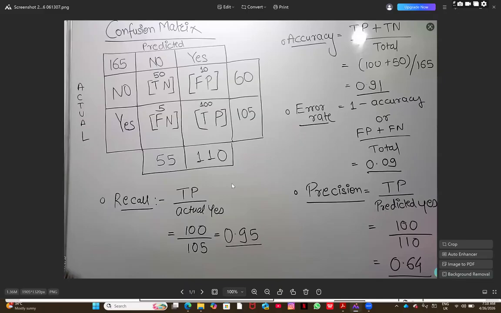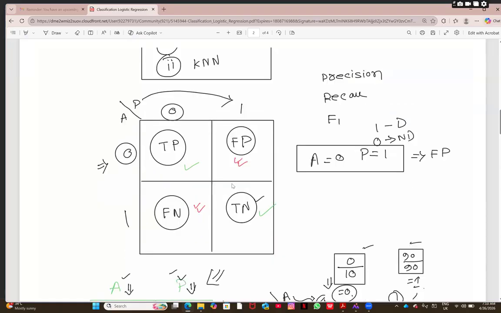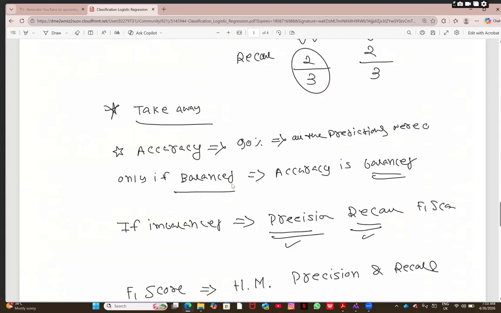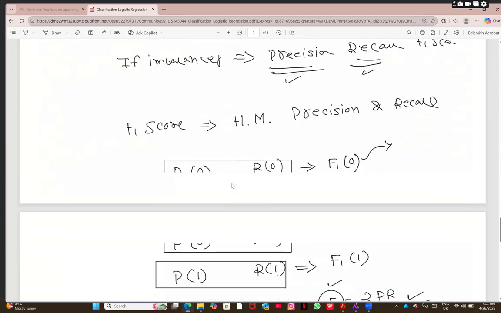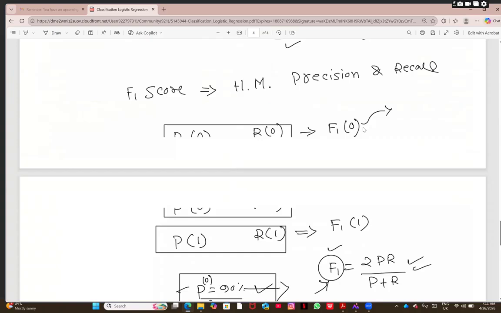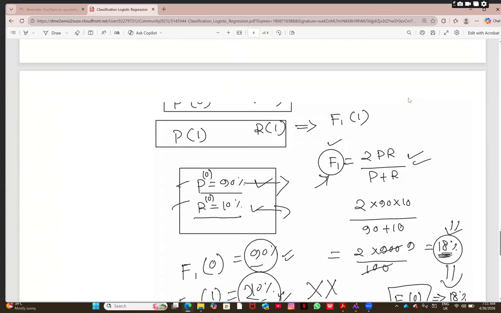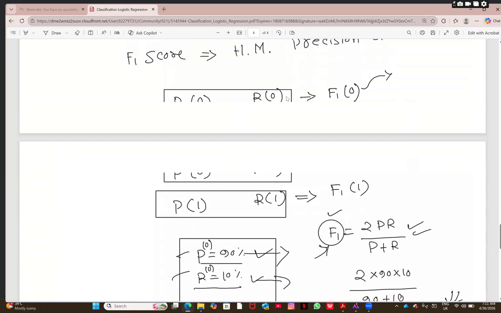But how do you know what the model performance is? That time you need to do the F1 score. Now let us see what F1 score is in detail below. F1 score is actually the harmonic mean based on the precision and recall. And for that, the formula is very simple. We make it in a different way.